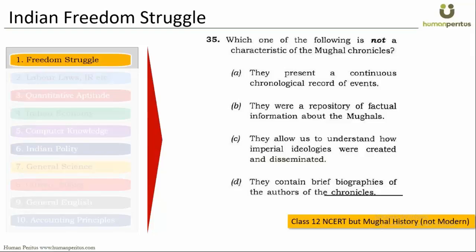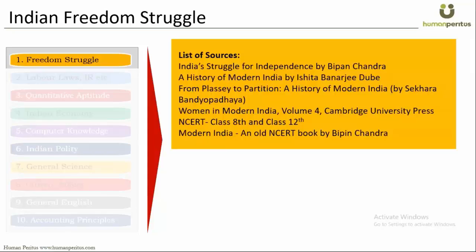Second thing, if somebody would have read only Bipin Chandra, he would have done not more than 3-4 questions correct out of 15. So if you want the list of all the sources, this is the complete list: Bipin Chandra, Banerjee, Dubey, then Plassey to Partition, Women in Modern India, 3 questions came from this book.